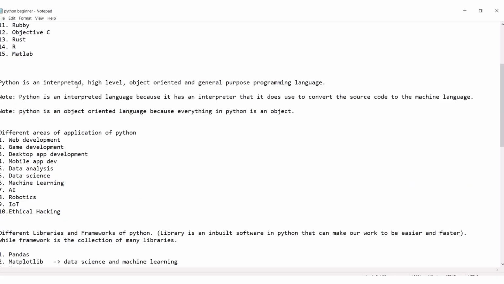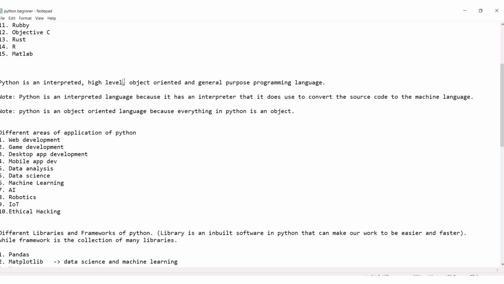Out of everything, we are interested in Python. What is Python? Python is an interpreted, high-level, object-oriented, and general-purpose programming language. Wow. Can you see we have four technical terms here? Interpreted, because, can you see the note here? Python is an interpreted language because it has an interpreter that is used to convert the source code to machine language. What is machine language? Binary. That is what every computer in the world understands: 0 and 1. So the interpreter converts your source code, the code you write, to machine language, 0 and 1.